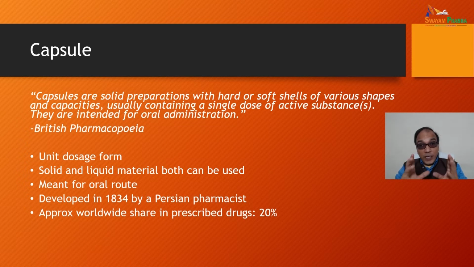The British Pharmacopoeia defines capsules as solid preparations with hard or soft shells of various shapes and capacities, usually containing a single dose of active substance, and they are intended for oral administration. This is by the British Pharmacopoeia. So it's a unit dosage form, solid and liquid material both can be used for enclosing, and it is meant for oral route in general.